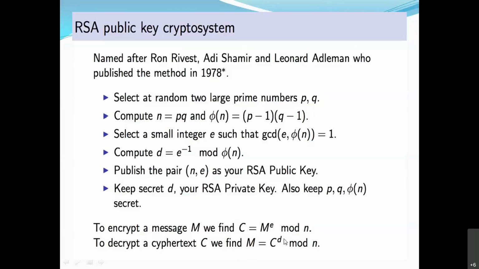I will use which key? The private key to generate the plain text, this M text. So how will I generate M? M is equal to whatever ciphertext I have received, decrypted using the private key mod n. So this calculation we need to do. But this is how these two keys are used. This is the answer to that question: how are two keys used? Generate two keys, publish the public key, use the public key for encryption, and use the private key for decryption.